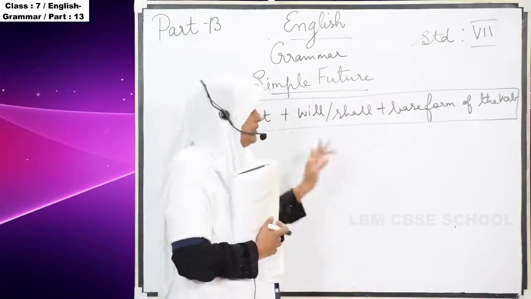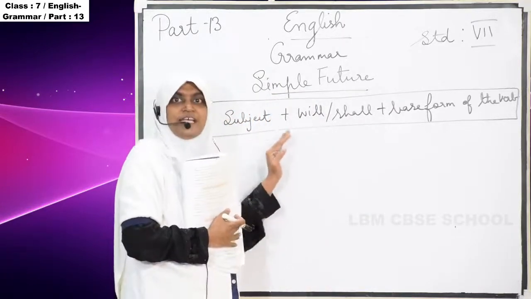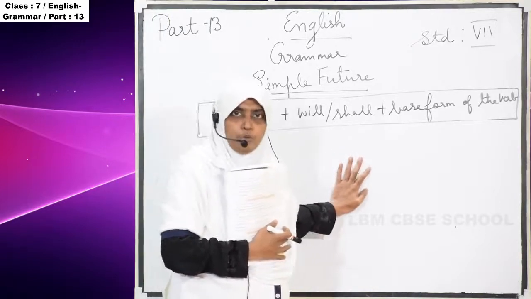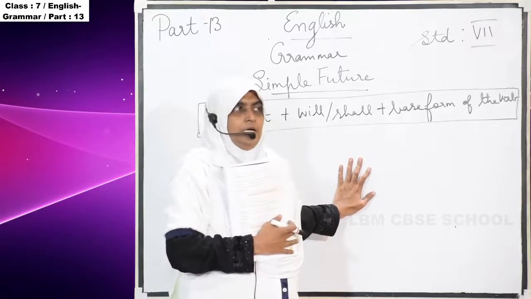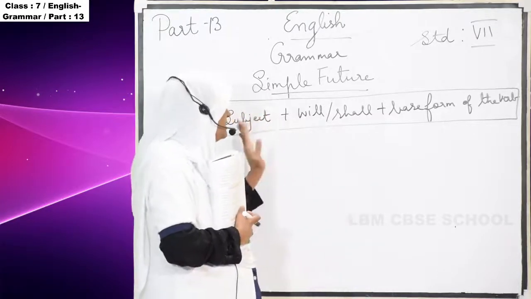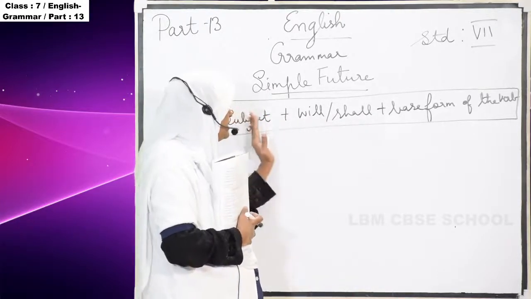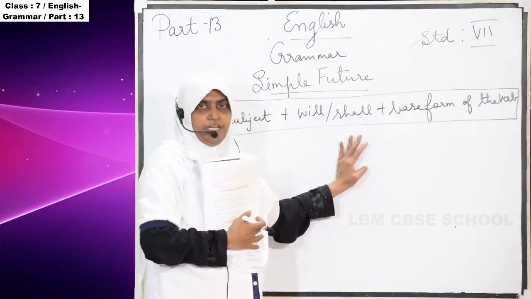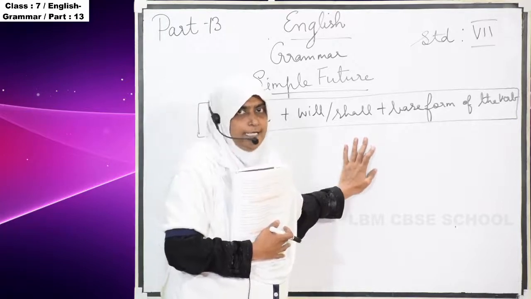This is the structure of the simple future. But remember, this structure will not always come the same way; it will come in a different way according to the sentence.